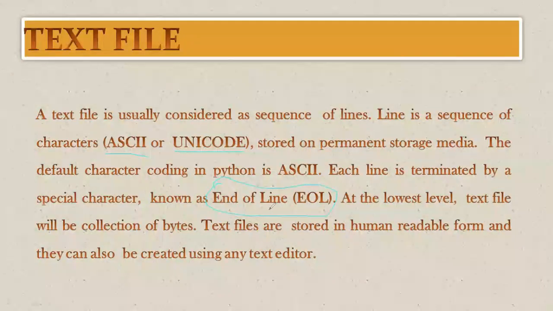If you have created one file with multiple lines, the point where your file is ending will be known as end of file, and the point where one line is ending is known as end of line. The point where the entire file is going to be completed will be known as end of file, and the point where one line ends will be known as end of line.